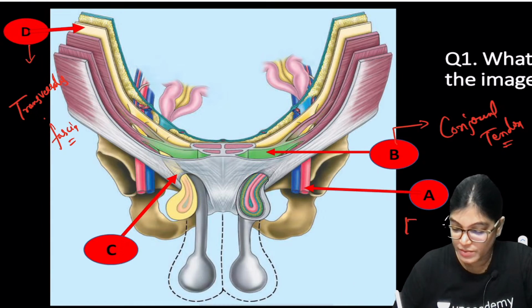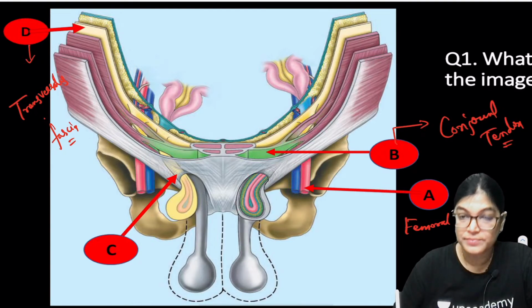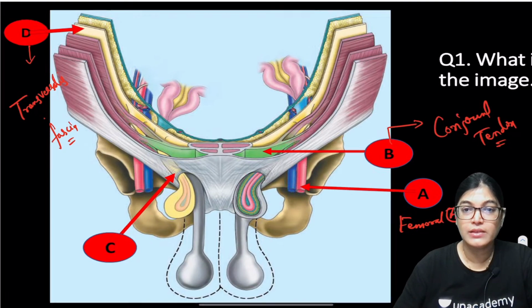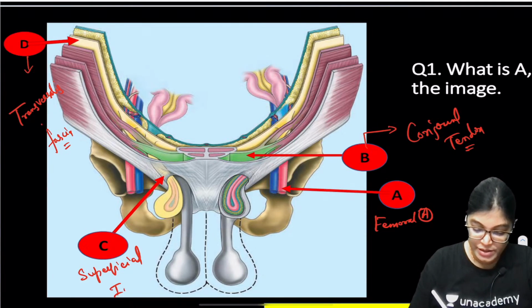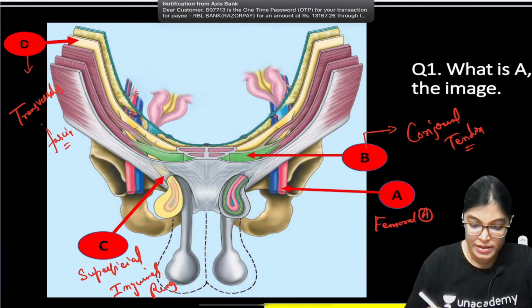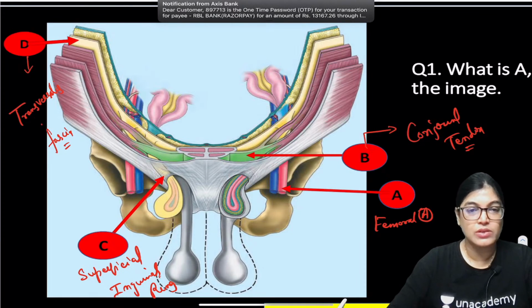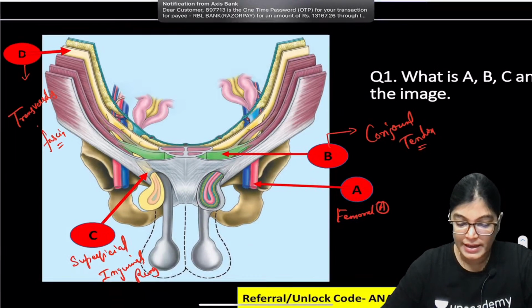These are the femoral vessels and this is the femoral artery. Okay, this is the femoral artery. C is the superficial inguinal ring, which is a triangular opening in the external oblique muscle aponeurosis.